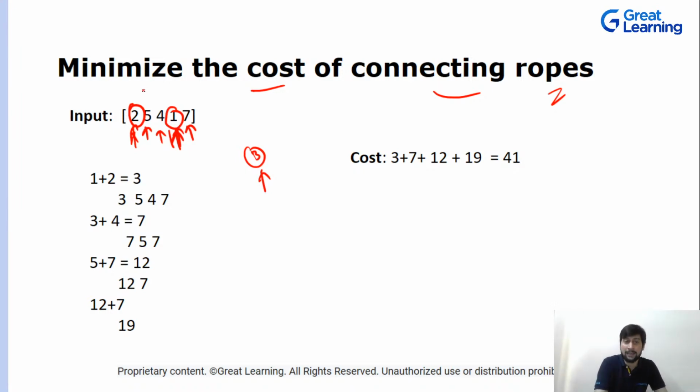Okay, so the logic is that first pick the two minimum elements in the array. Now add them up. So this is your cost of connecting the ropes at this particular time.